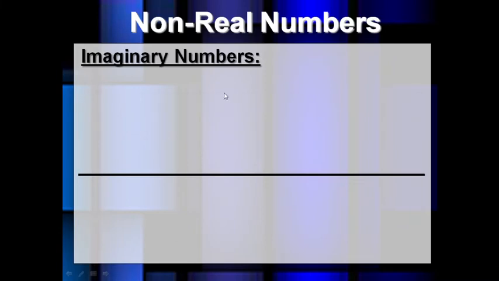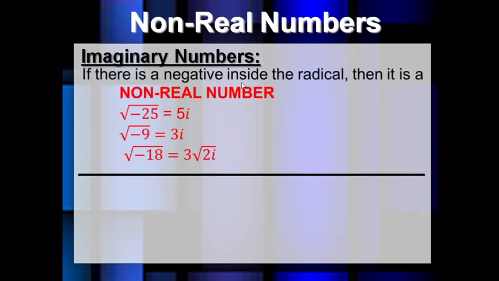Imaginary numbers. If there is a negative inside the radical, then it is a non-real number. Here radical means inside the root. Then it is a non-real number. So root minus 25 can be written as 5i. How will you write this?